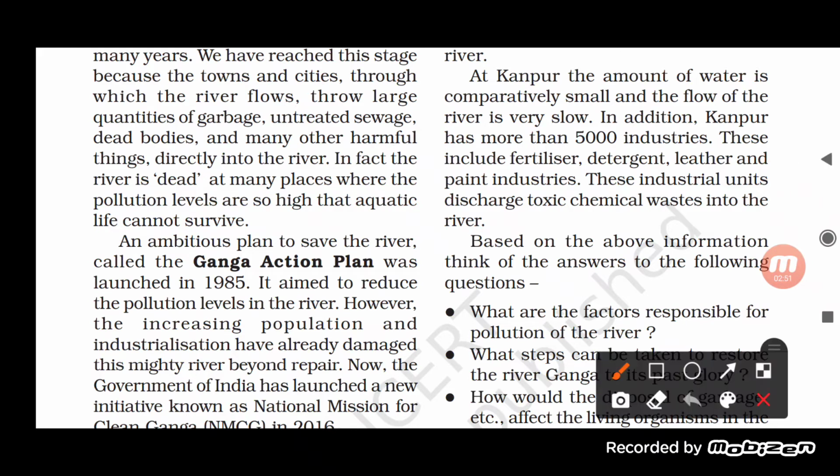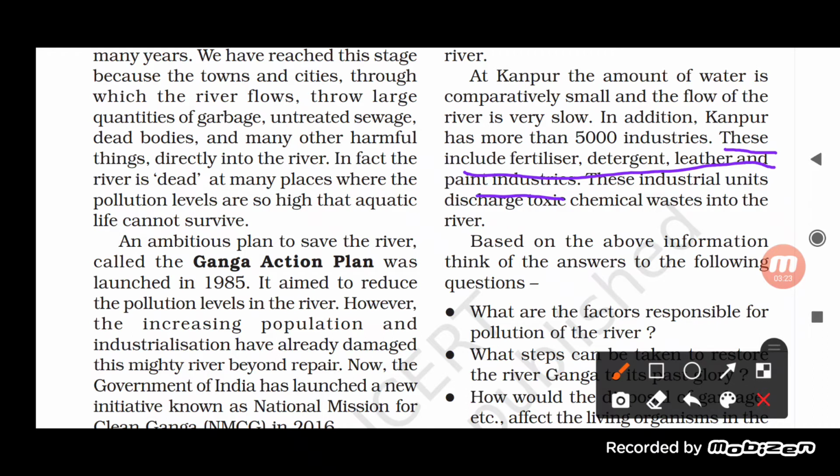Obviously, fertilizer, detergent, leather and paint industries, these all release non biodegradable substances, and these non biodegradable substances mix with the river water and ultimately lower the quality of the water.